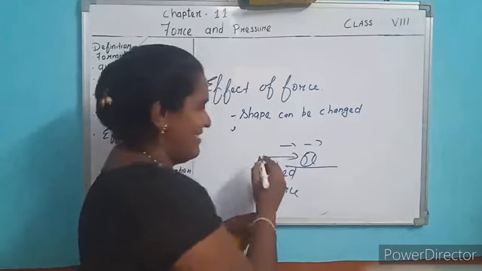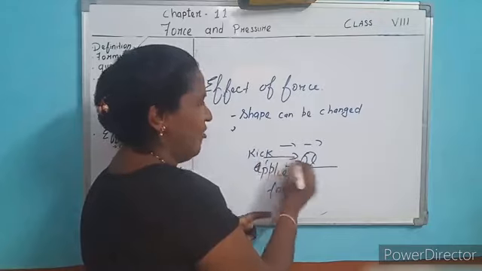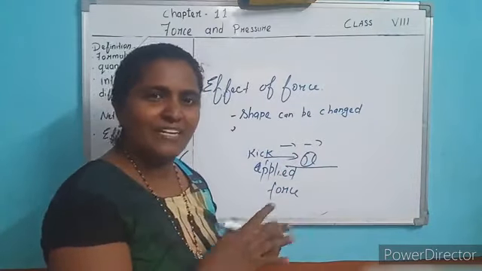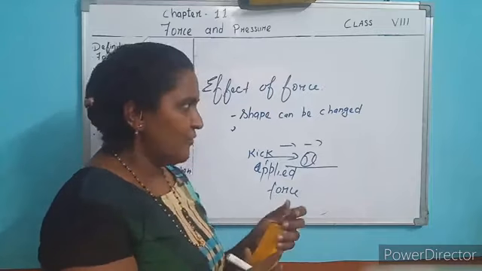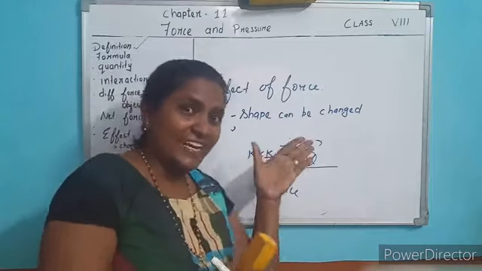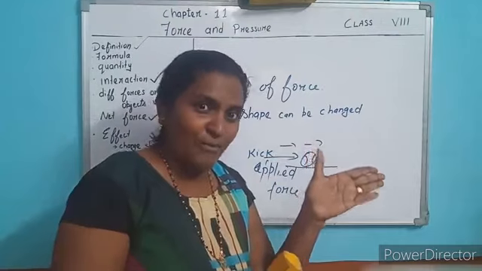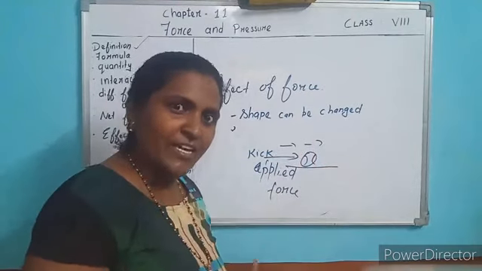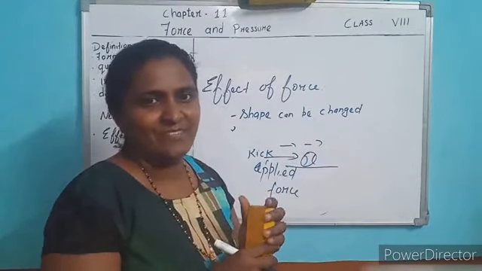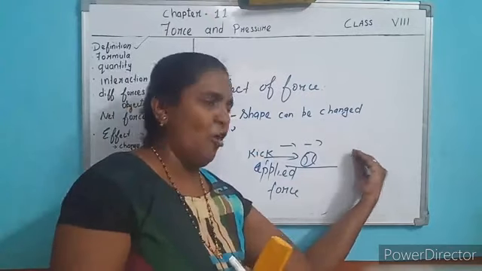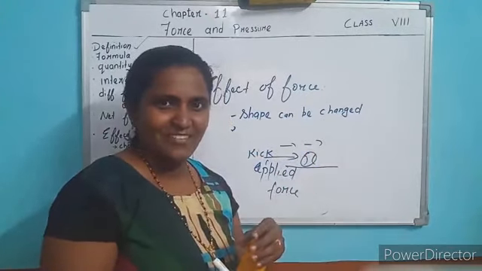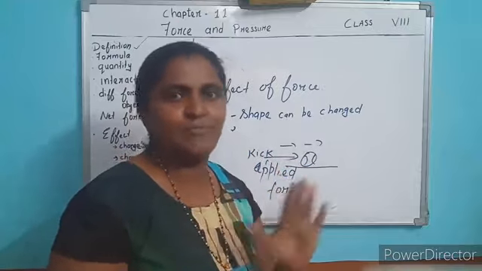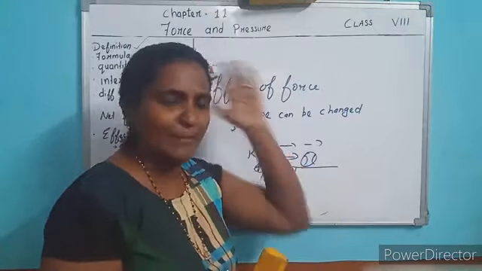If you give a kick on the ball, what will happen? The speed of the ball will be increased. Okay. If you apply a kick in the same direction as the movement of the ball, the speed will be increased. If you apply it in the opposite direction of the motion of the ball, the speed is comparatively not increased compared to before.